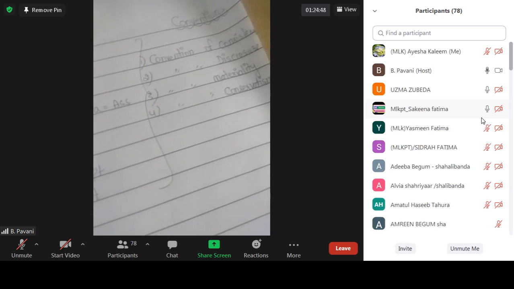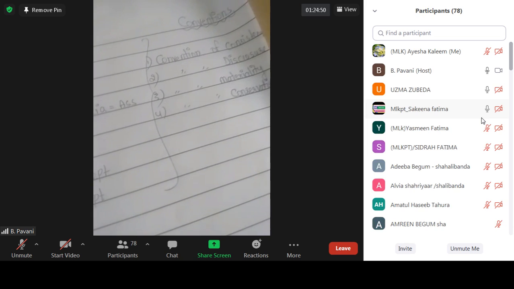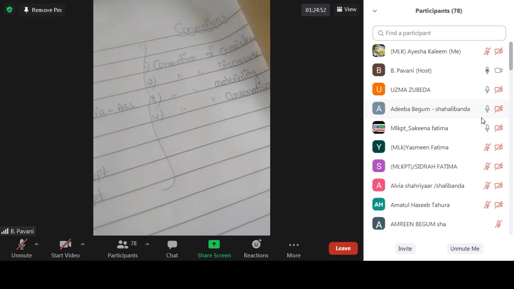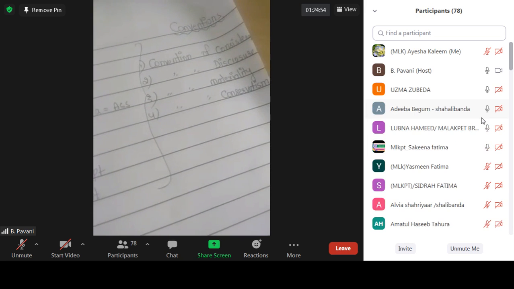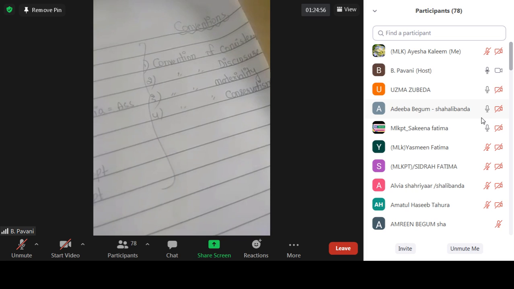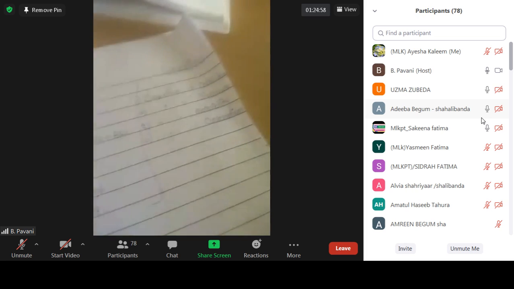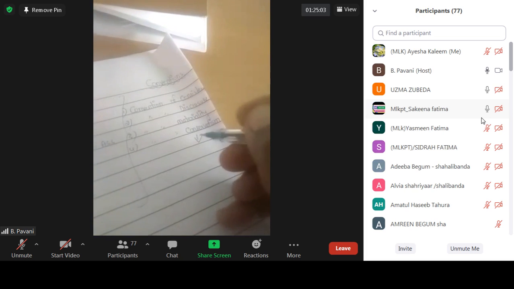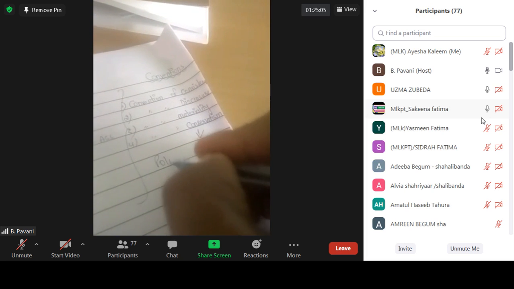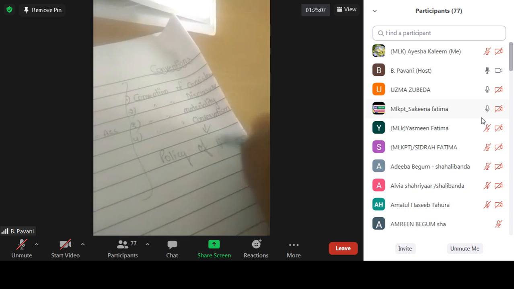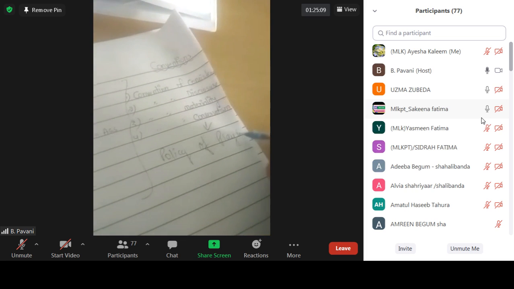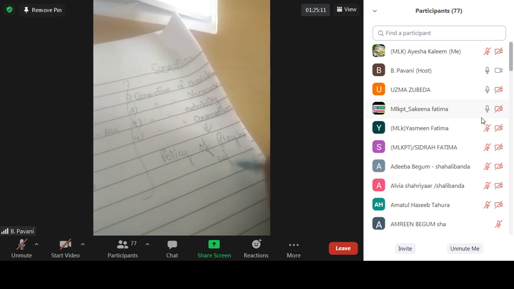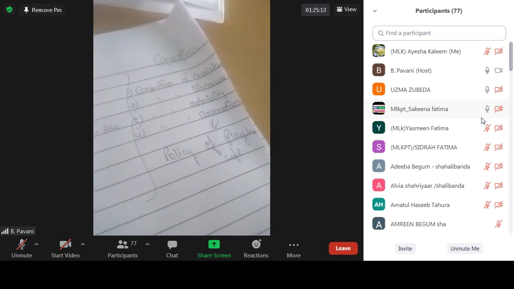Coming to the fourth one. The fourth one is the convention of conservatism. This convention is based on the policy of playing safe. Again, I'm repeating, as per this convention, this is the policy of playing safe. So what is the meaning of this?